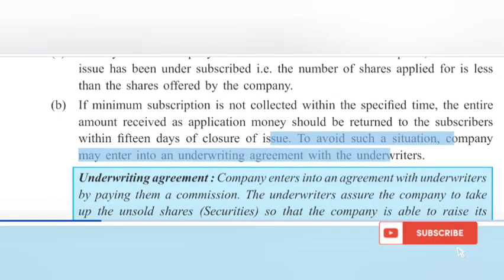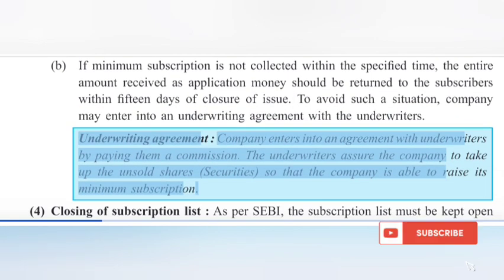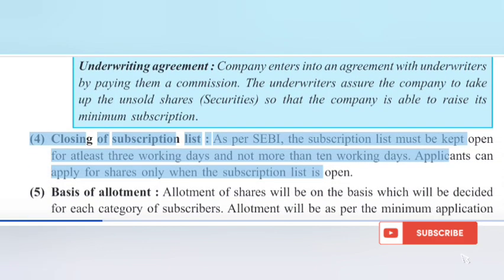To avoid such a situation, company may enter into an underwriting agreement with the underwriters. Underwriting agreement. Company enters into an agreement with underwriters by paying them a commission. The underwriters assure the company to take up the unsold shares so that the company is able to raise its minimum subscription.